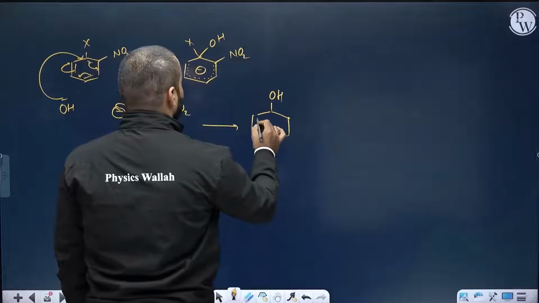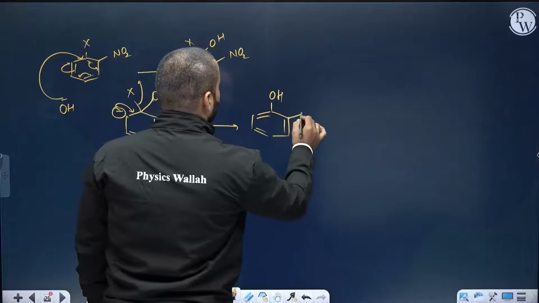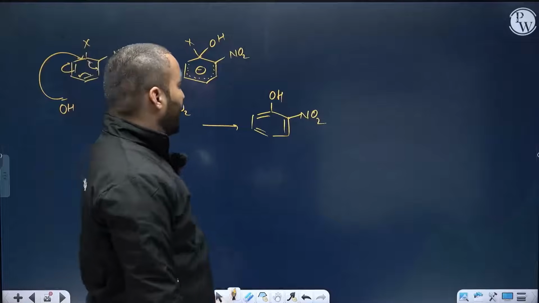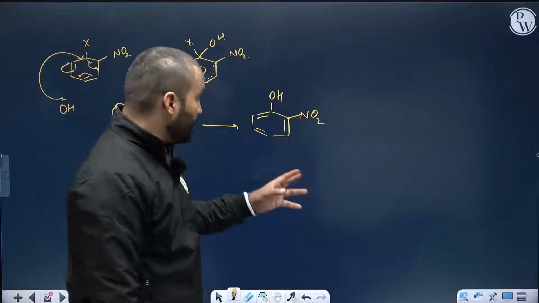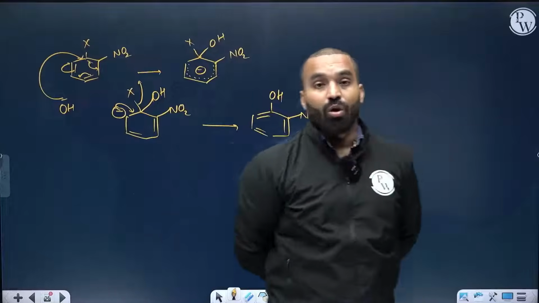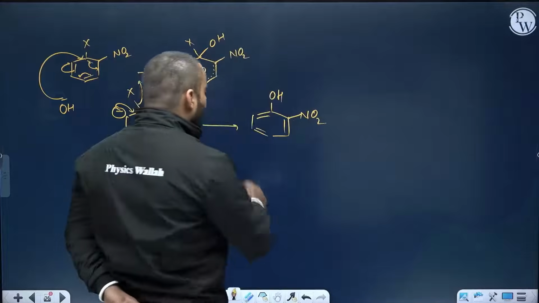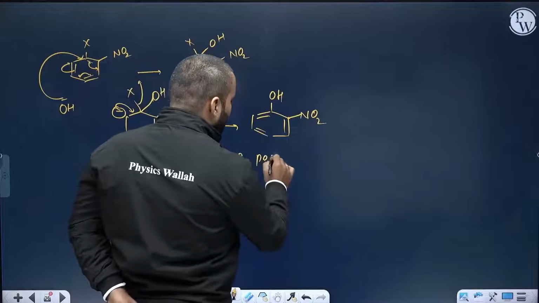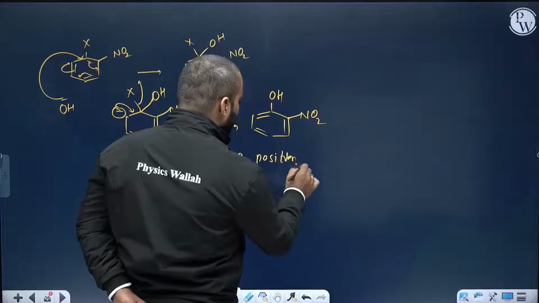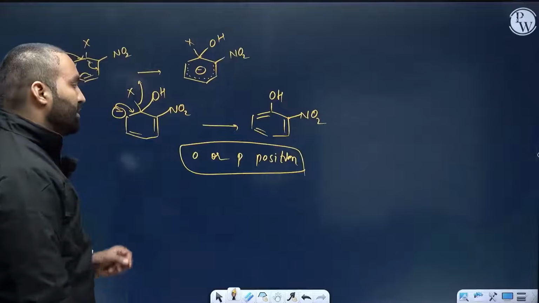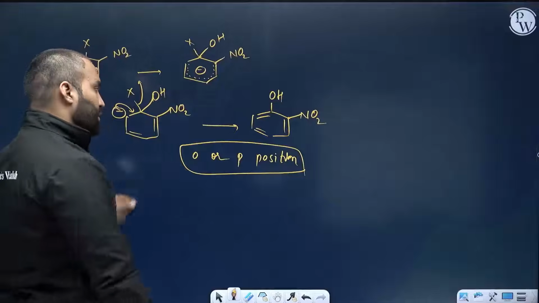This reaction becomes pretty easy when you substitute haloarene with electron withdrawing groups like nitro, like cyano, on ortho or para position. Remember, ortho or para positions. If you try to see the effect on the meta position, that's never going to work because there will be no mesomeric effect, just a poor inductive effect of the nitro group.